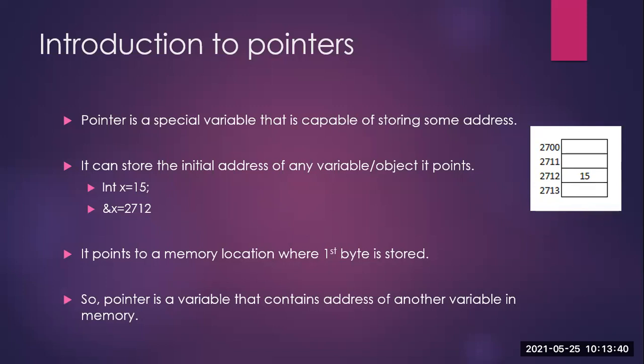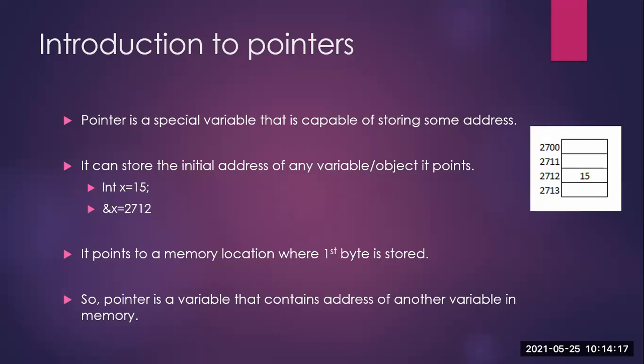All the 4 bytes, all the 4 memory locations were not mentioned. So what is the pointer variable doing here? A pointer variable is just storing the initial address, meaning the starting address only. Have a look at the image here. You have int x is equal to 15. So 15 is stored at memory locations 2712, 2713, 2714 and 2715. We are not going to mention all the 4 memory locations there. A pointer is not going to mention all the 4 memory locations.